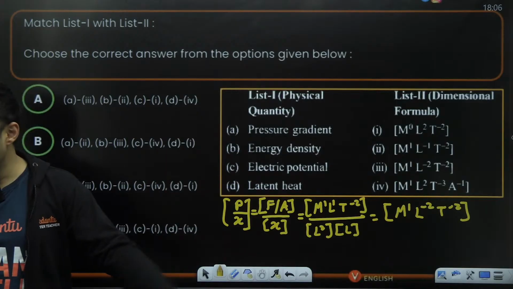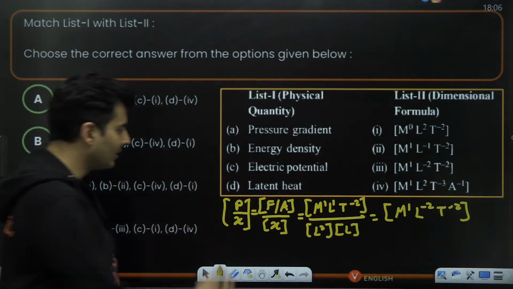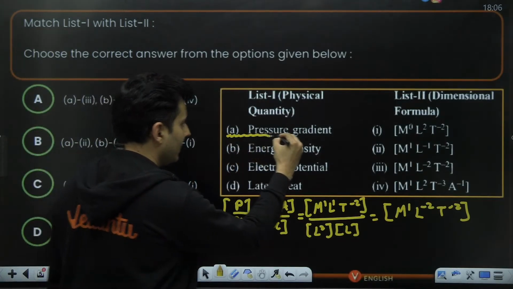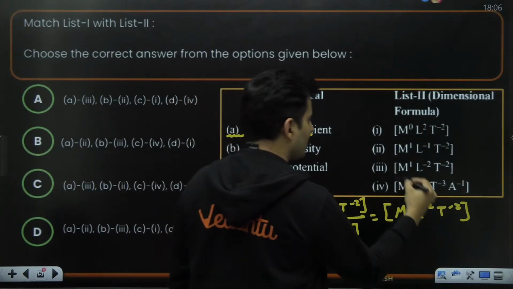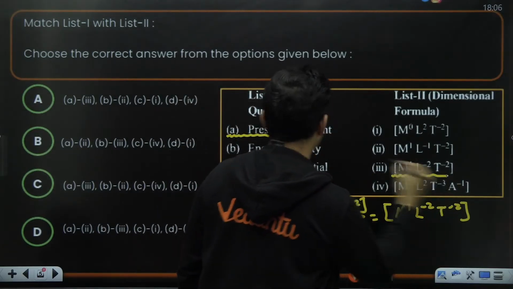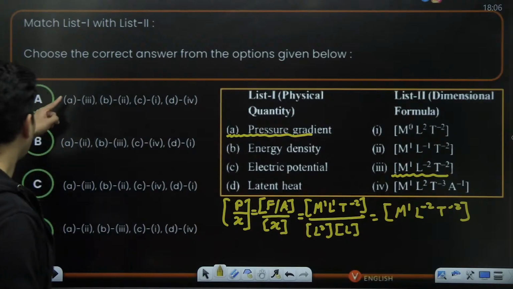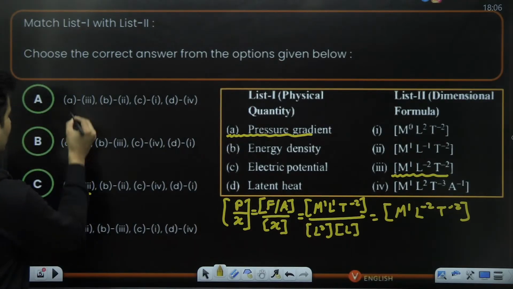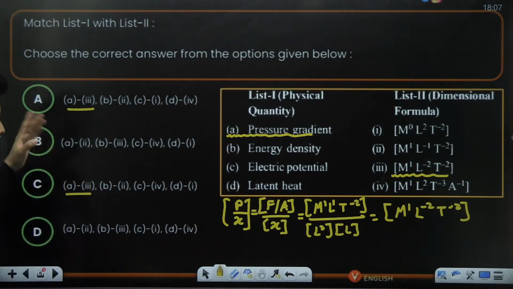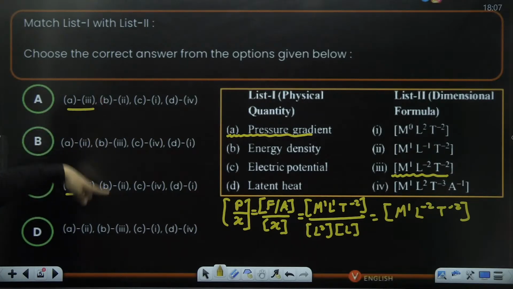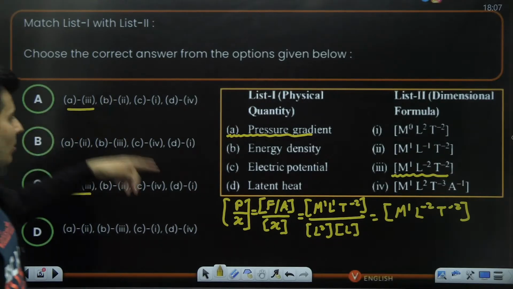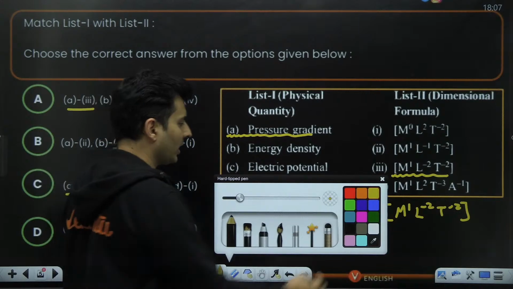Option A, where is it going with, guys? This is pressure gradient. Obviously, this particular option is there right over here. So A is going with 3. A is going with 3 here also and here also. So now don't go with the B option, go with the C option because it talks about electric potential.